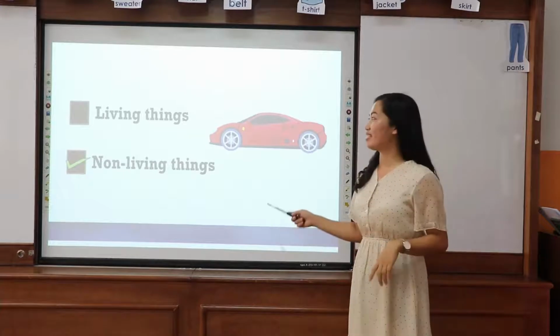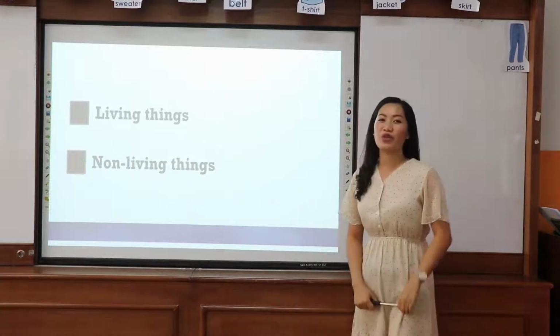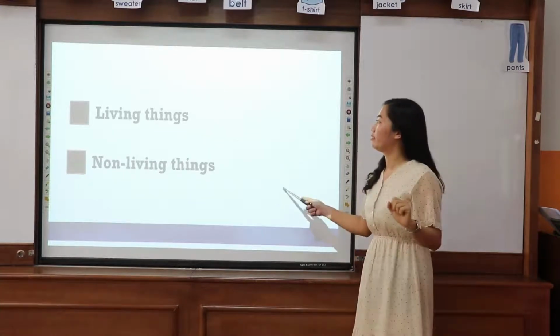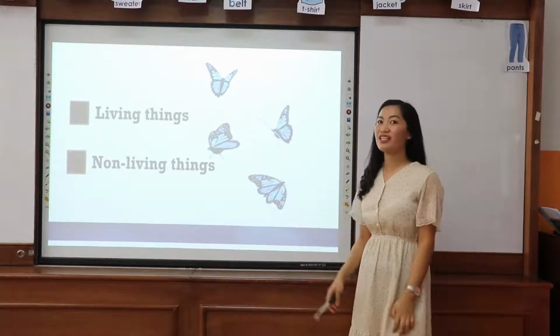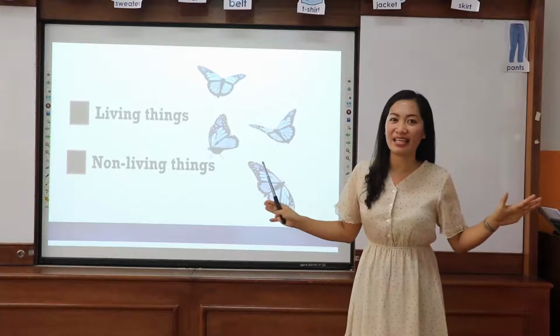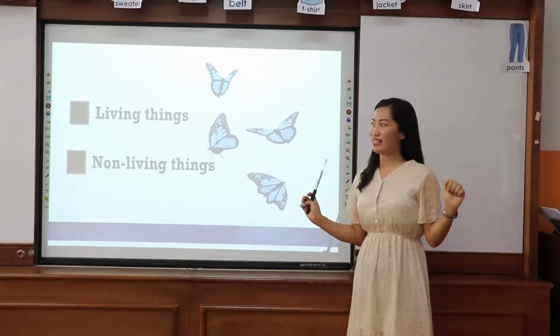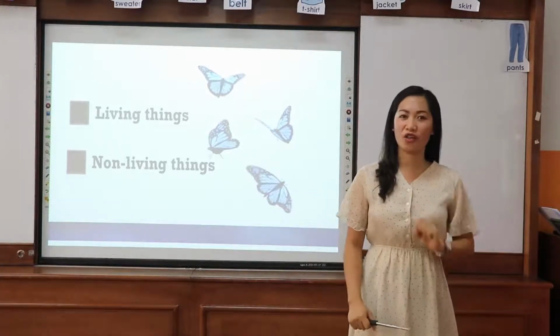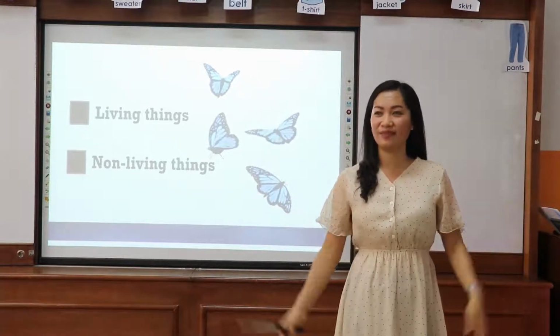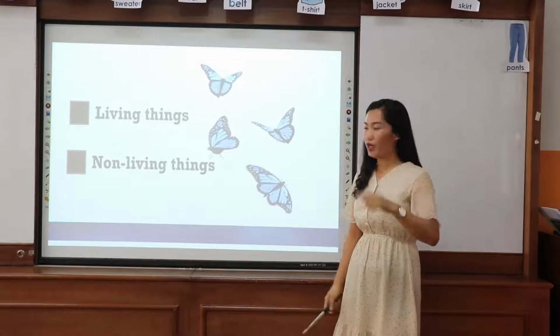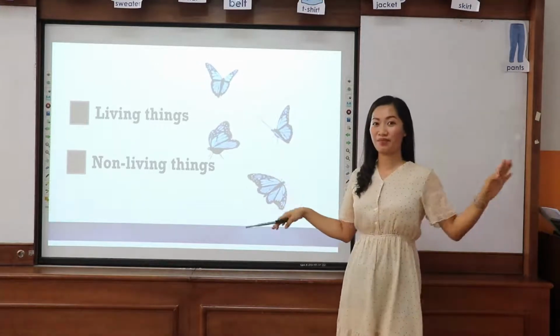Very good, kids. Let's go now with the third example. What do you call this one? Yay! This is a living thing or a non-living thing? Remember, butterfly moves.